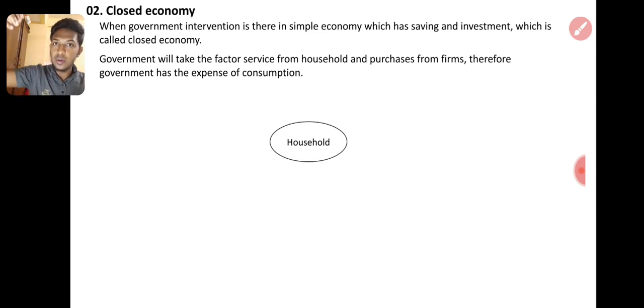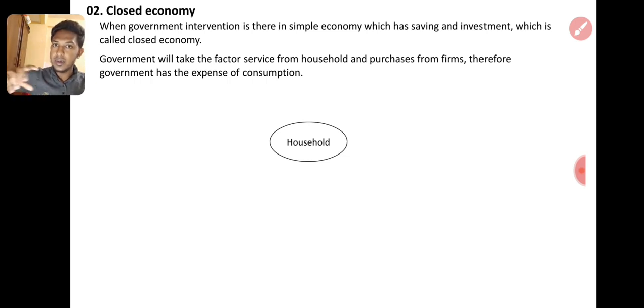And if there is anything to give, for example, take the health side, if government has no production of medicine, it has to be bought from the firms, the pharmacy company, and they will provide it freely to the public. There are general hospitals there. So understand that government can purchase from the firm, right?